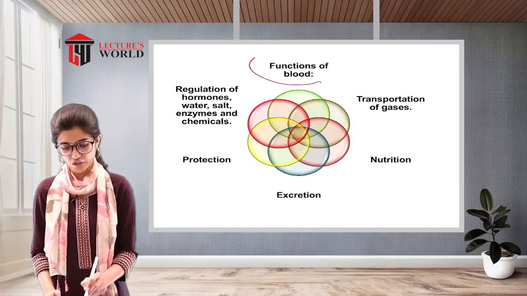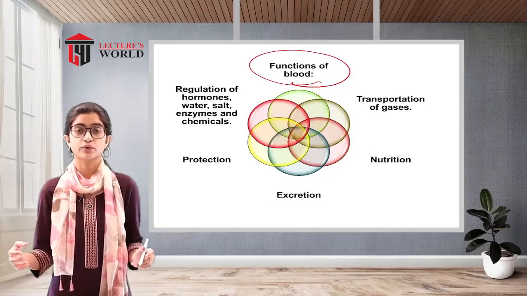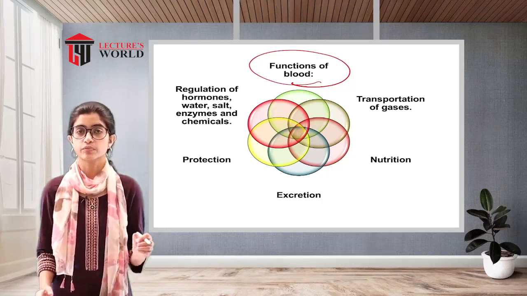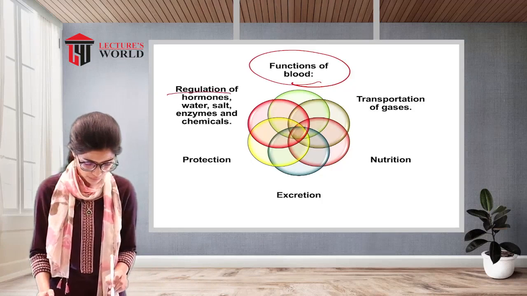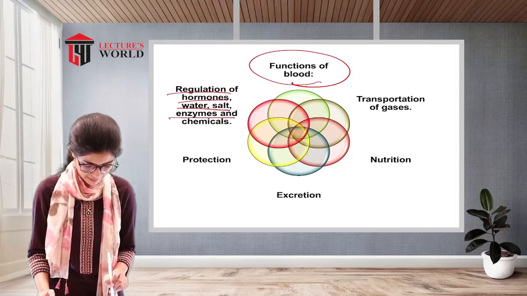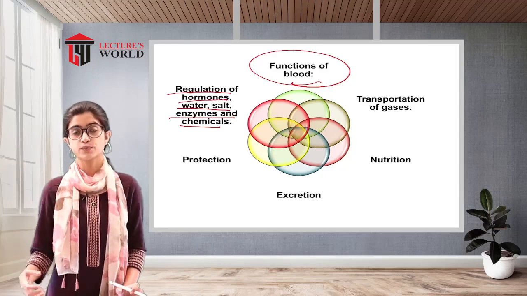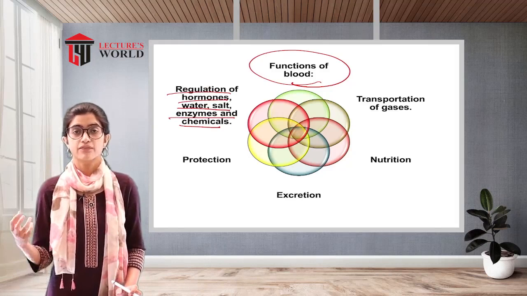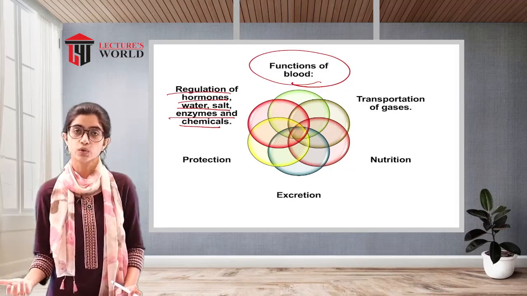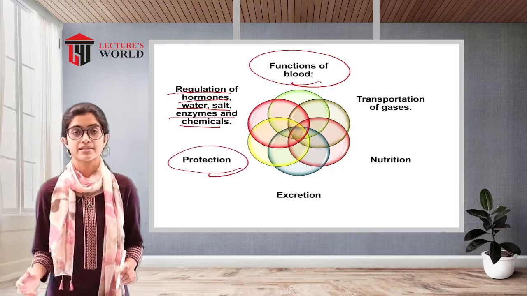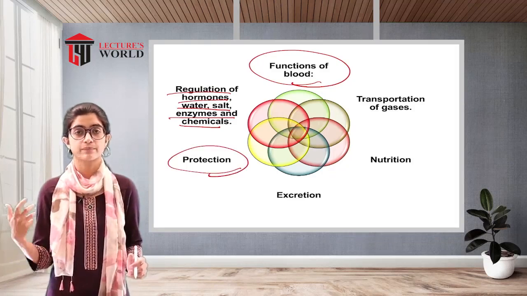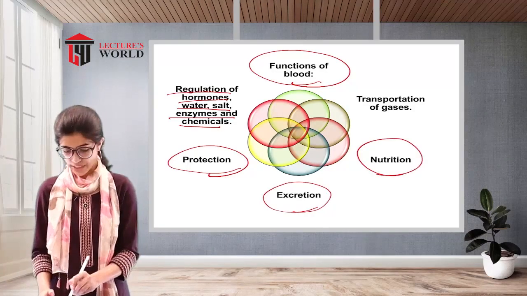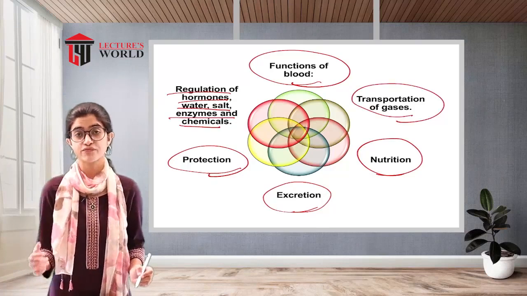Now, what are the functions of the blood? As we have been discussing, the blood consists of the white blood cells, the platelets, and the red blood cells. So what exactly are the functions of the blood? Regulation of hormones, water, salt, enzymes, and chemicals. The blood plays a very essential role in regulating the hormones, the enzymes, the salts and the water content of the body. Protection, as it consists of the white blood cells, it plays a role in protection. Excretion and nutrition roles are also played, and transportation of gases is a very important function of the blood.